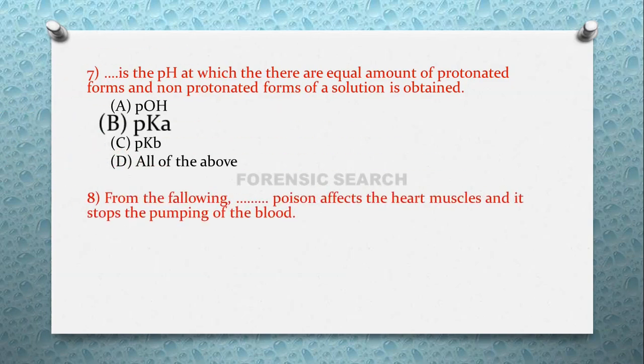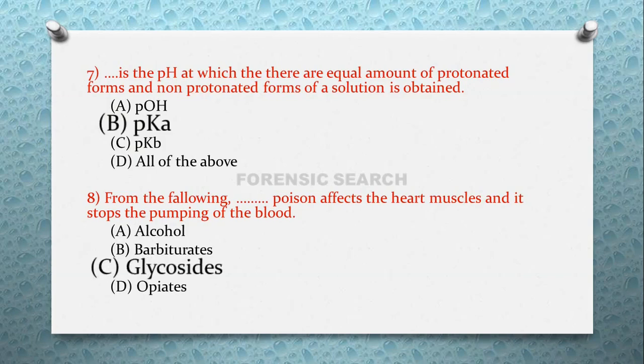The next question is: from the following, dash dash poison affects the heart muscles and it stops the pumping of the blood. Option A alcohol, option B barbiturates, option C glycosides, and option D opiates. The correct answer of this question is option C, that is glycosides poison affects the heart muscles and it stops the pumping of the blood, and that's why the death of that person occurs.